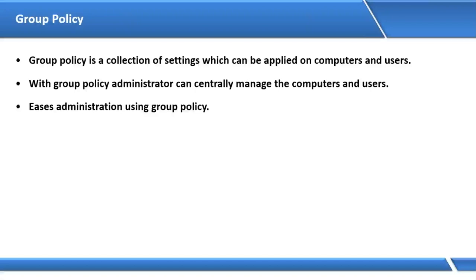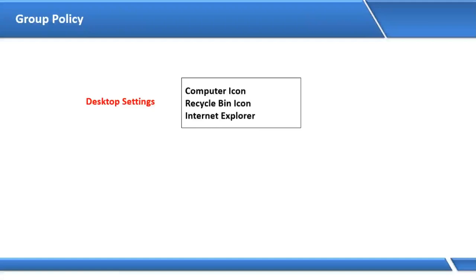Look here how we are doing easy administration. One day my boss comes and says, sir, on desktop you have so many items, like computer icon, recycle bin icon, Internet Explorer. On all these items, the user is having what permission? Allow permission or deny permission?